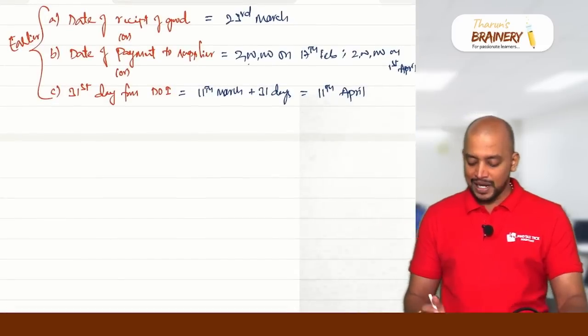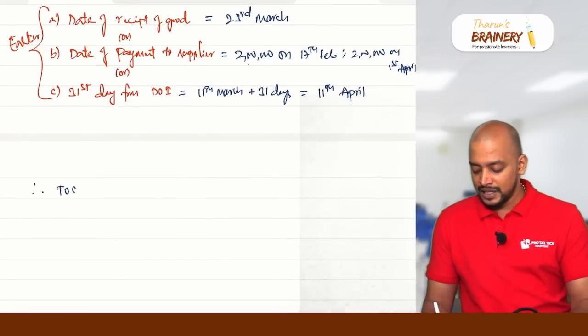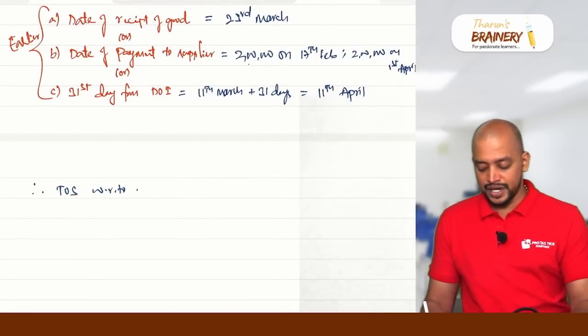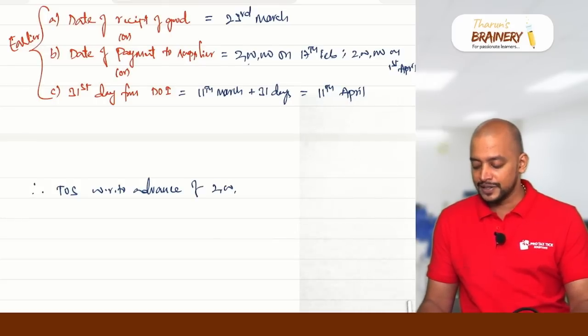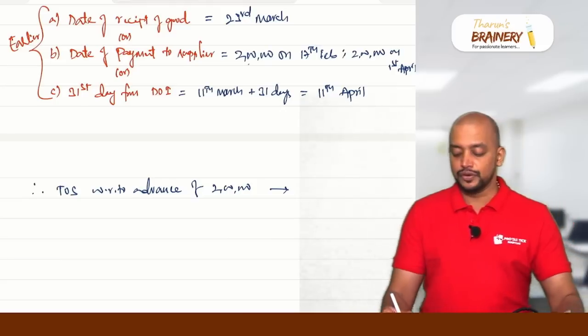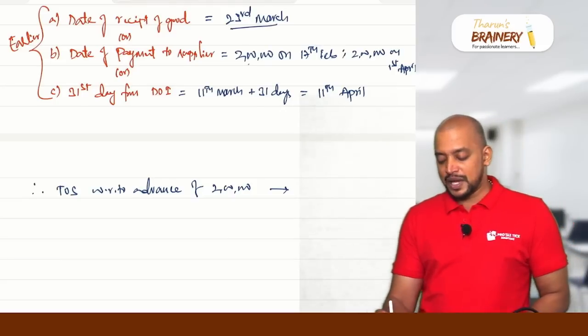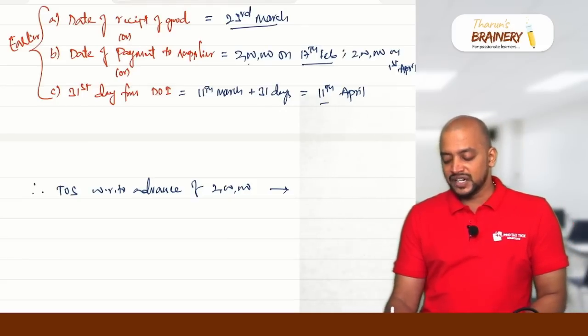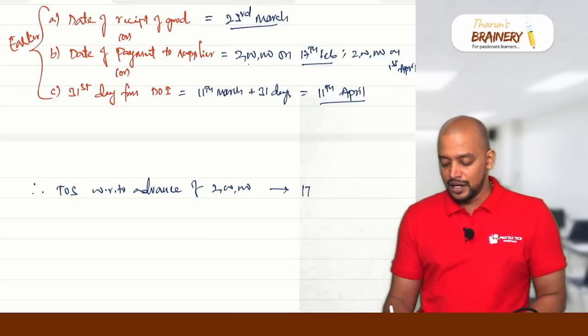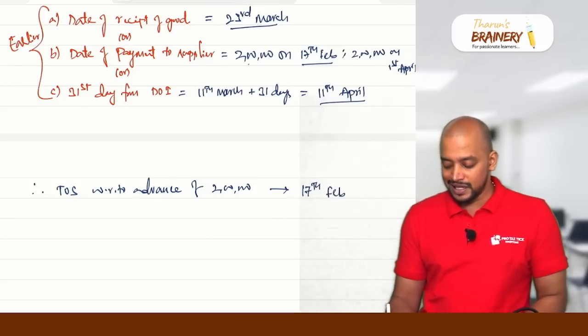Time of supply with respect to advance. What will be taken? Time of supply with respect to advance of 2 lakhs. Date of receipt of goods 23rd March. Date on which payment is made 17th February. 31st day from the date of invoice 11th April. So 17th February will be taken.